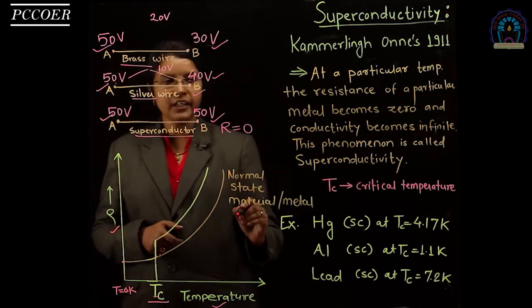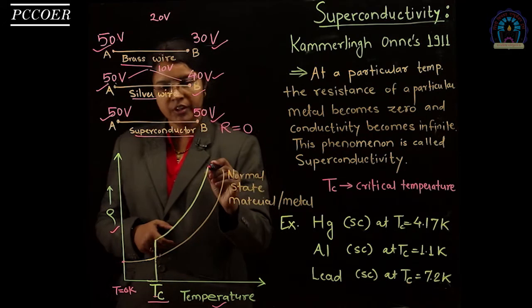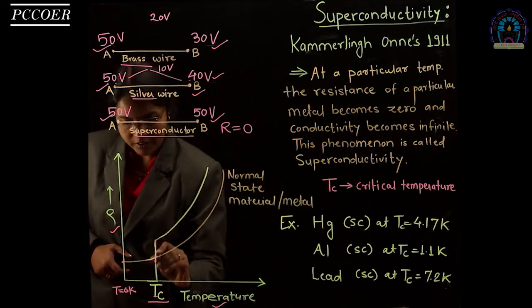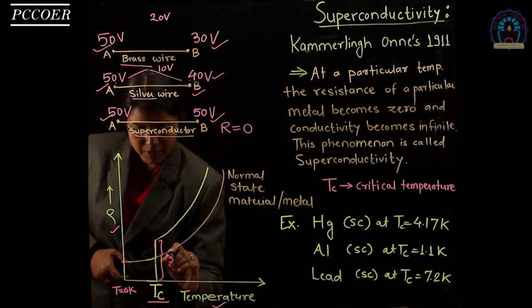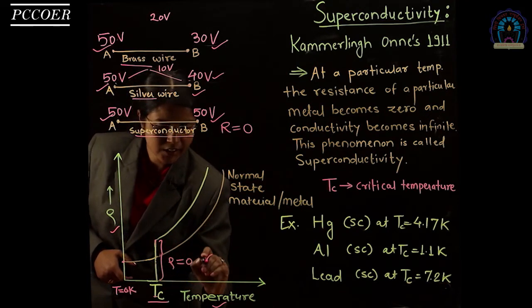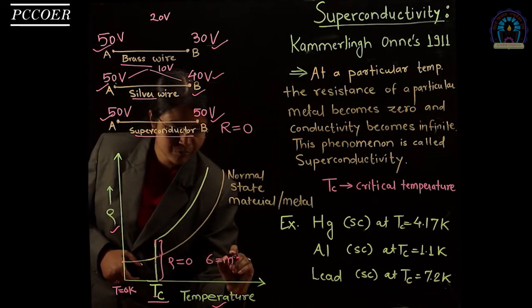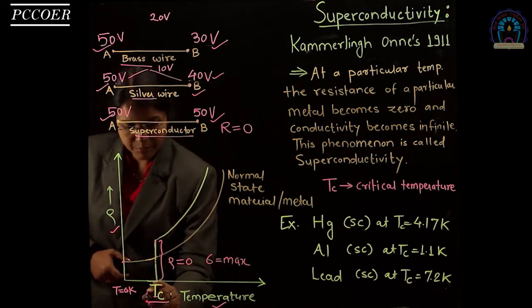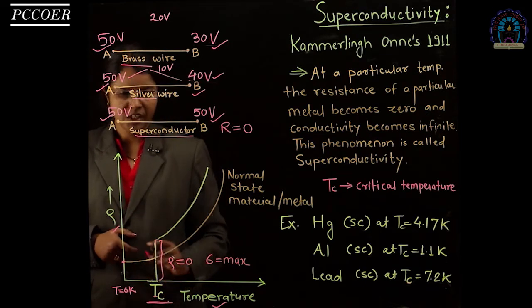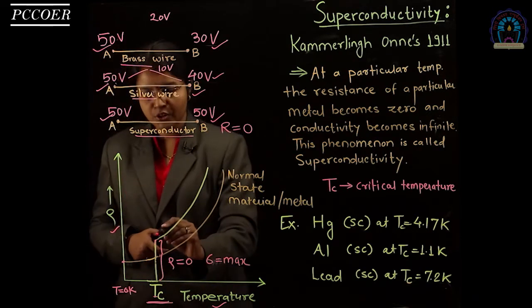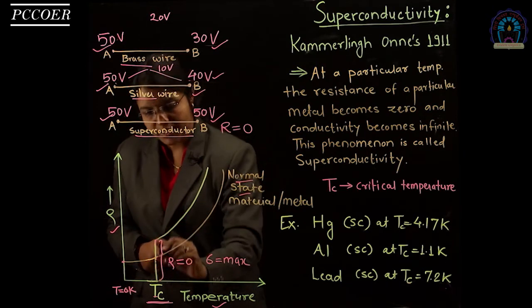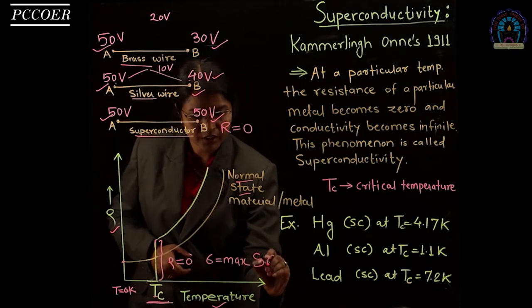Some normal state of material act as a superconductor. When you again decrease the temperature, resistivity decreases and at a particular point, it becomes abruptly 0 and conductivity becomes maximum. This phenomenon is known as superconductivity and this temperature is known as the critical temperature. This process is reversible, means if you increase the temperature, it becomes a normal state of material. If you decrease the temperature, it becomes a superconductor.